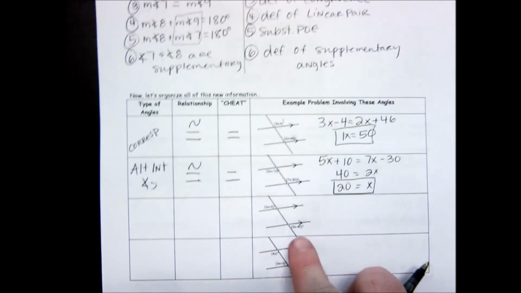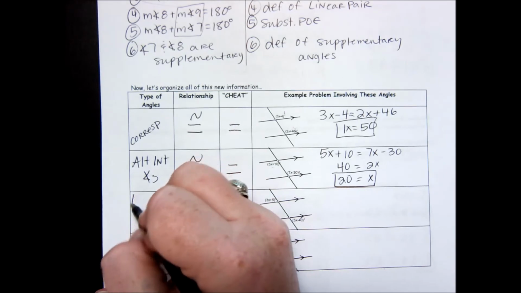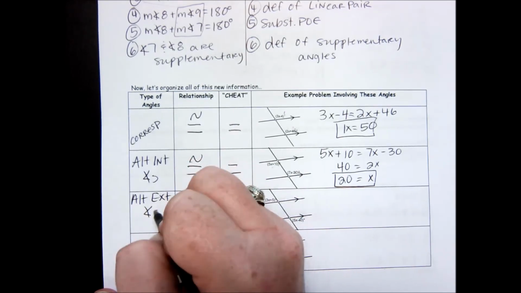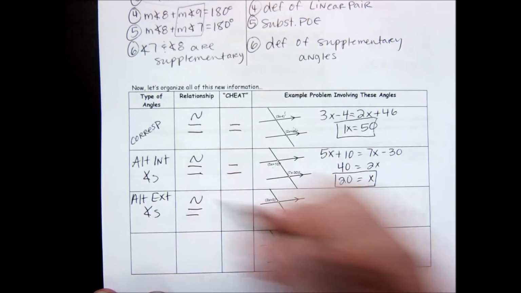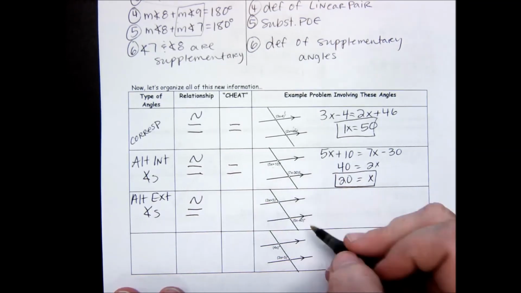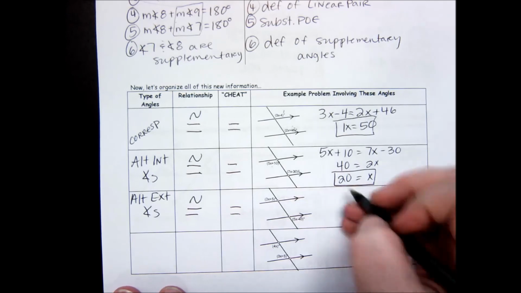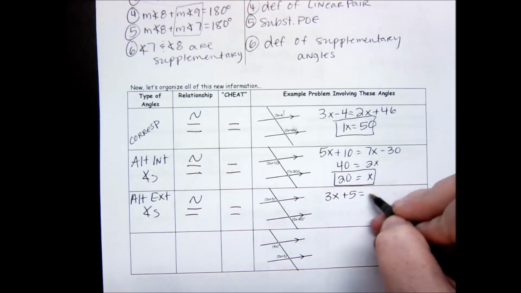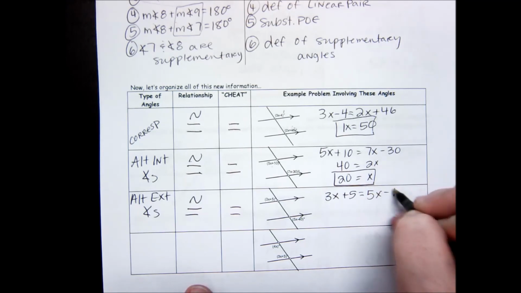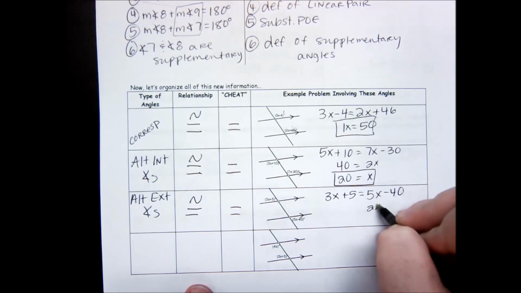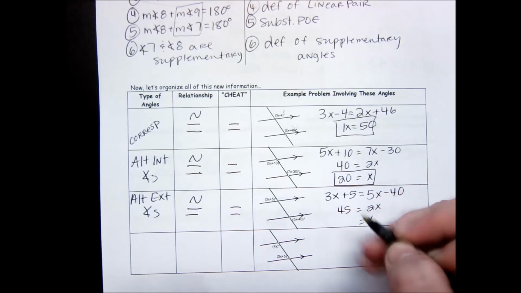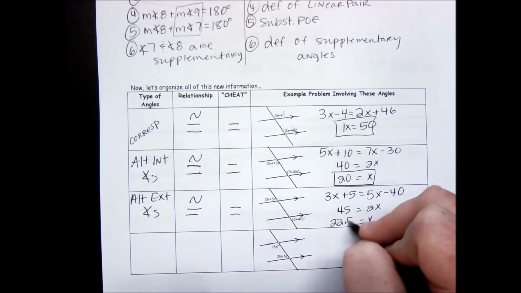The next set of angles I have are alternate exterior angles. And I know that alternate exterior angles are congruent, which means if I'm looking at equations, I can set those two things equal to each other, or even just angles. So that means these equations need to be set equal to each other. So when I solve, I end up getting that x in this example equals 22.5.